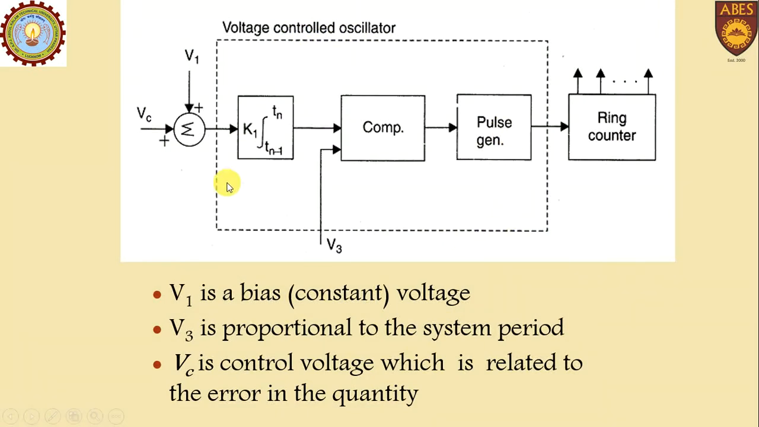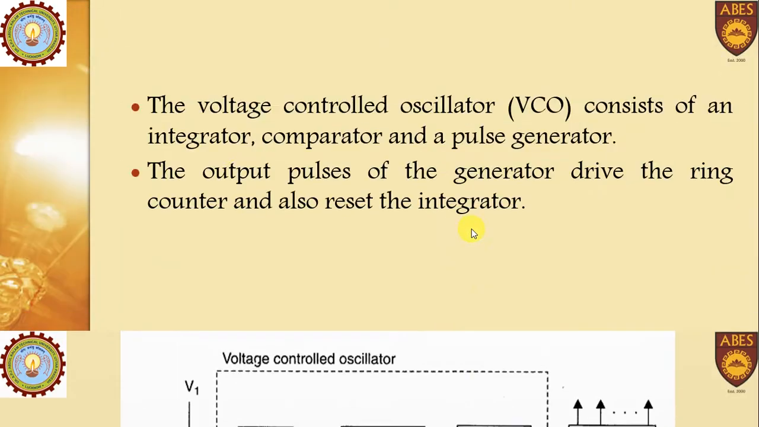Now this is the block diagram of this scheme. This is the control voltage Vc. This V1 is the constant voltage. Now this is the integration property. Then a comparator, V3 is proportional to the system period, then pulse generator, and then ring counter. So this is the block diagram.